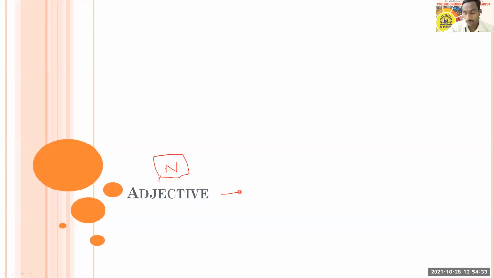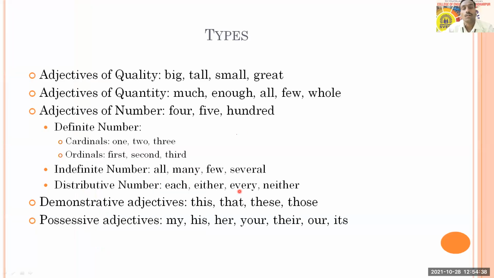Okay, so with this we will go to the next slide, and on the next slide we will try to see a few types which are here. These types are adjectives of quality. They talk about quality like big, small, tall, great, etc. And you can connect a noun with these adjectives, like big mall, tall building, small bird, great people, great ideas, something like that. You just try to connect it with a noun so that you can get what kind of quality these adjectives talk about.